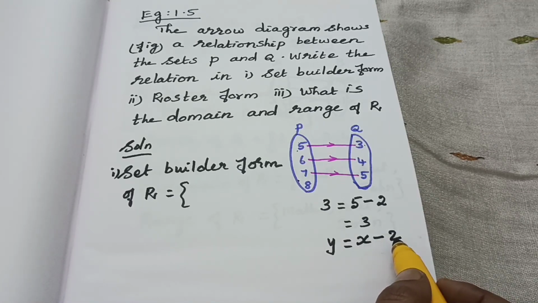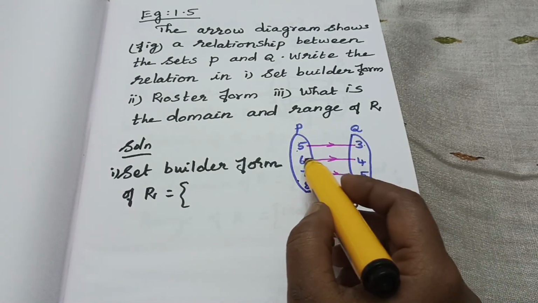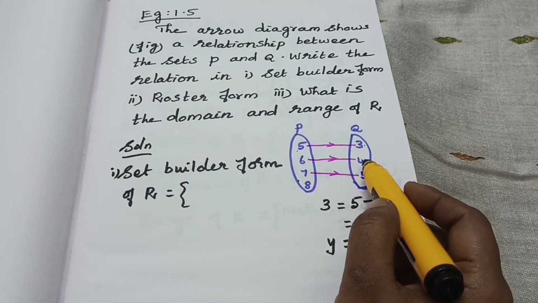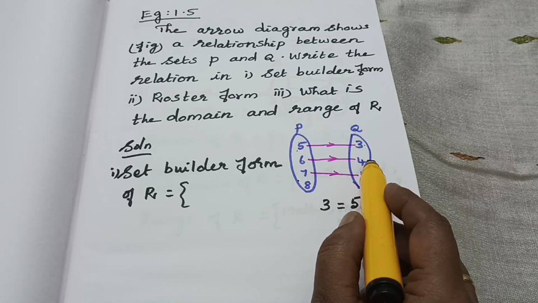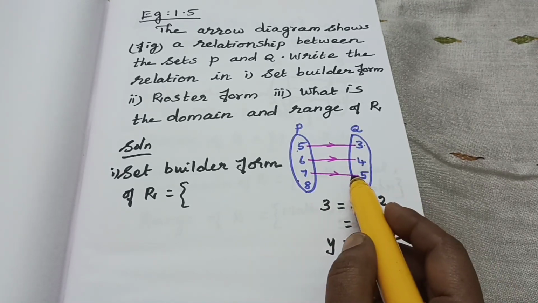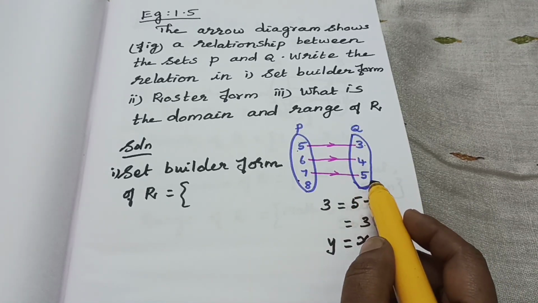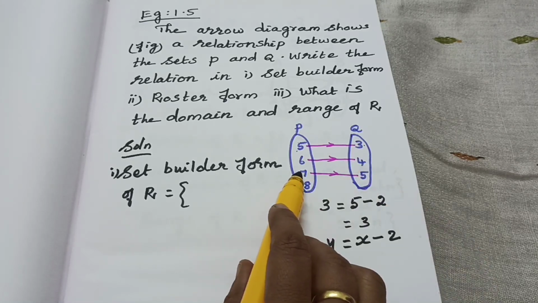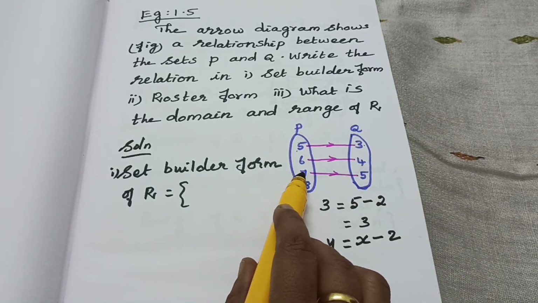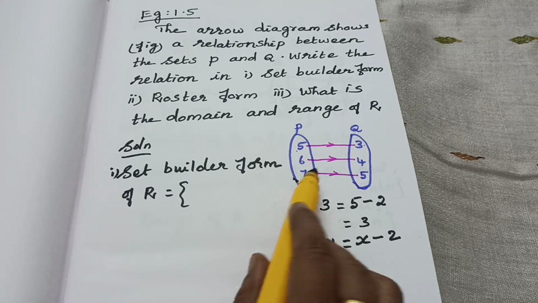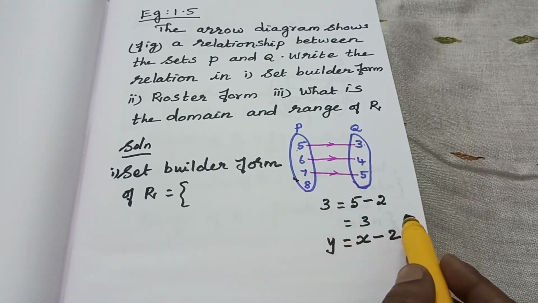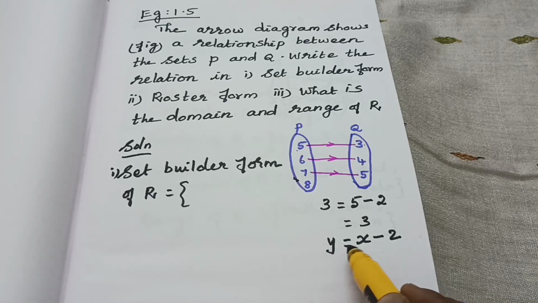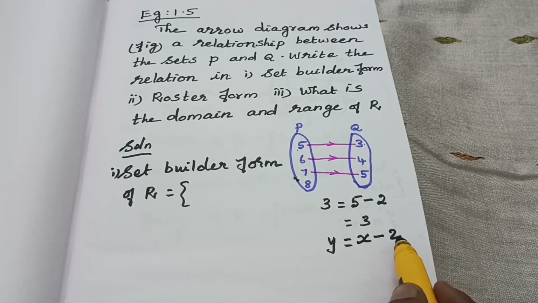Okay, like that we have to check here. And 4 is equal to 6 minus 2, then we will get what? 4, isn't it? Then like that here, Y is equal to, from the X element we have to subtract 2, then we will get what? 5, isn't it? So the common condition, how can we write: Y is equal to X minus 2.